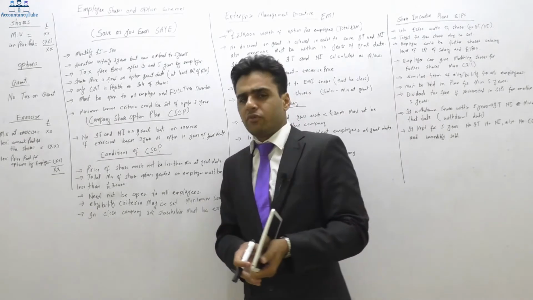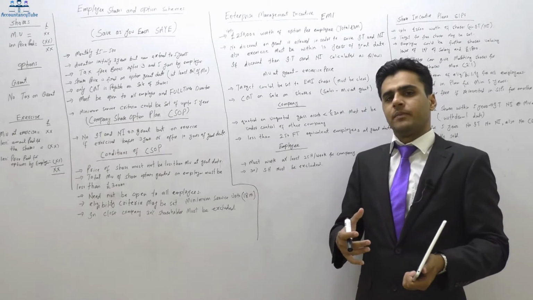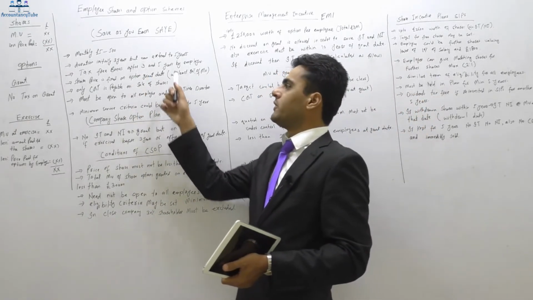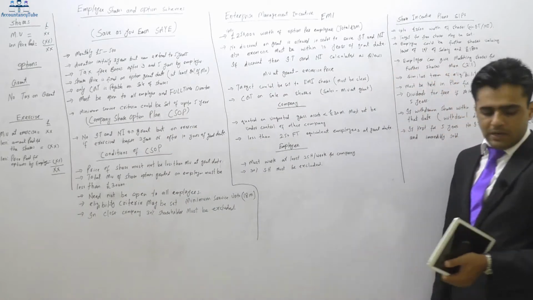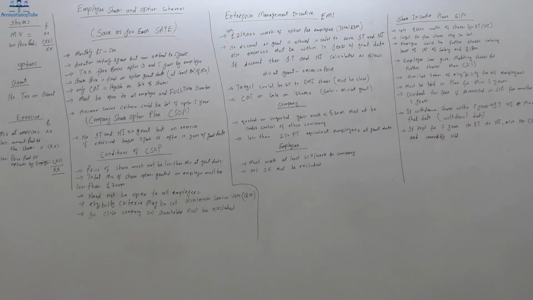Alright, now after 3 years, if you want, you can extend this scheme or you can just withdraw the money. Now if you want to extend the scheme, you can extend the scheme for a further 2 years, so it will be 5 years. And if you reinvest for a further 2 years, then the company will pay another bonus as well. The company will put in more money for another 2 years, so you will receive more money after 5 years. Right, so duration initially 3 years, but can be extended to 5 years.